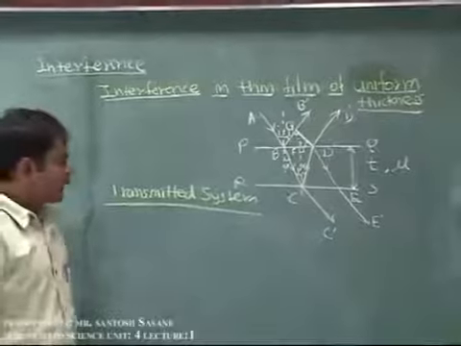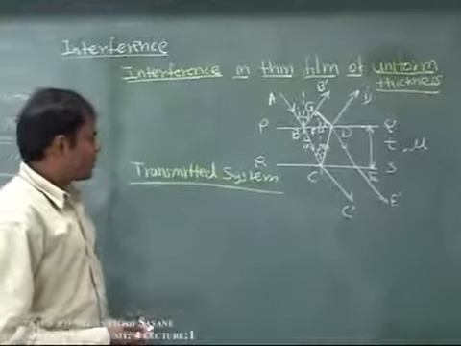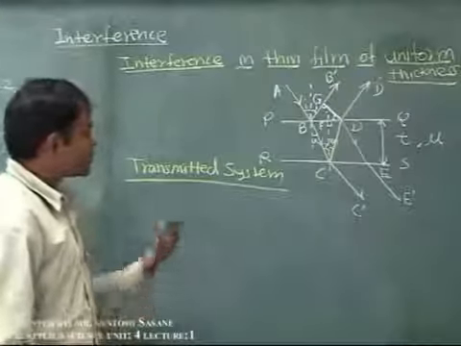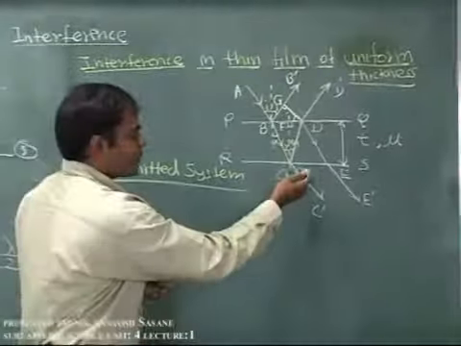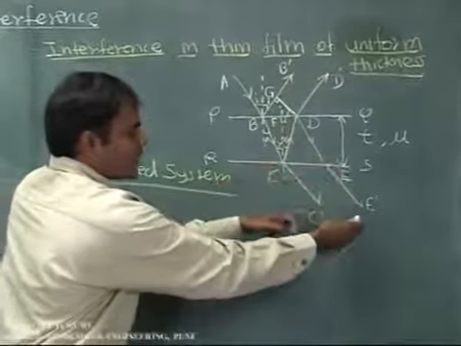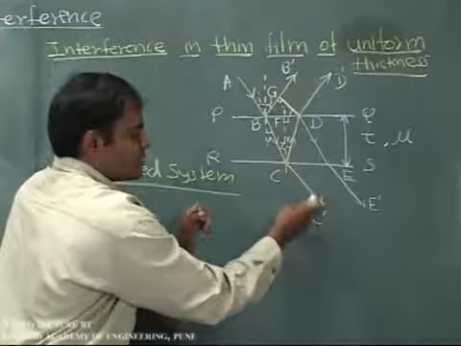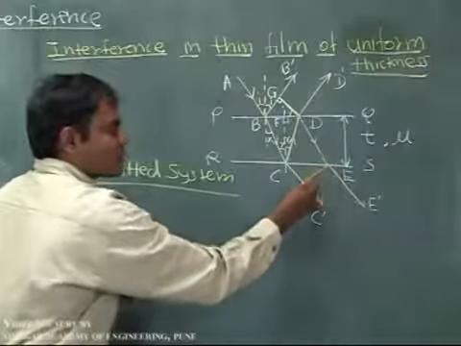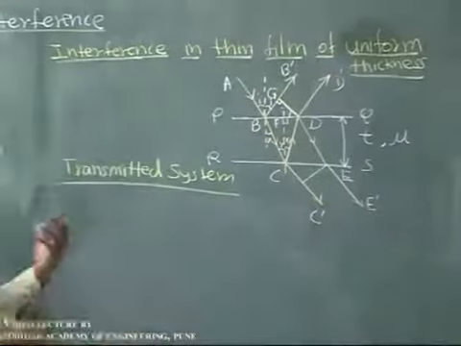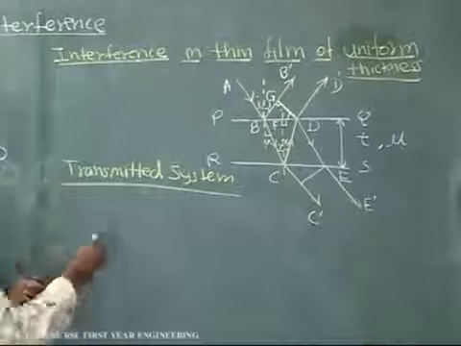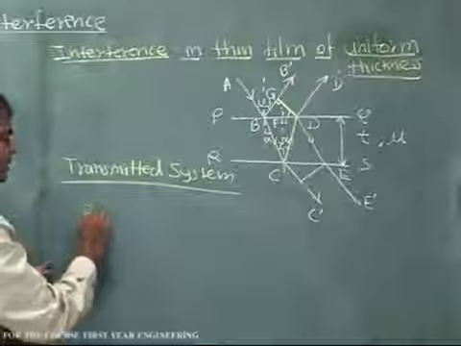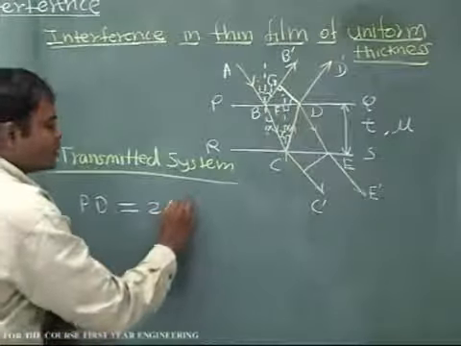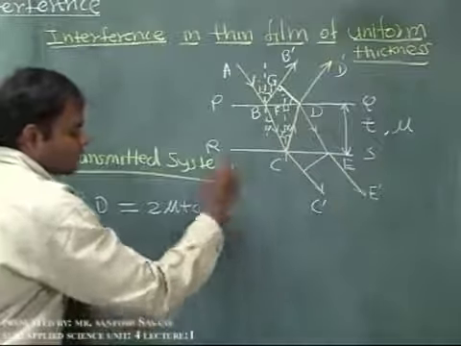Similarly, we can find out the conditions for brightness and darkness in the transmitted system. We can find out the path difference for this transmitted system between the two rays. Now in the figure you can see the two transmitted rays from the film, that is ray CC dash and ray EE dash. Again, drawing a perpendicular and using the geometry of the figure, in the same way we can find out the path difference. And in this case, the path difference will come out as 2 mu t cos r.